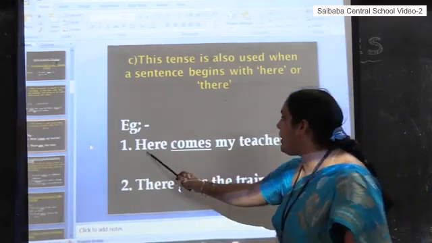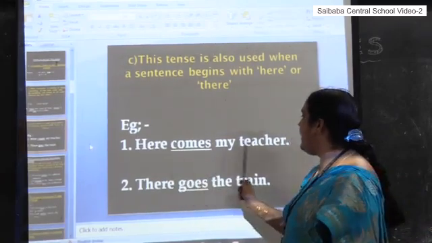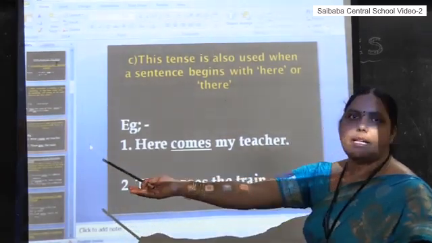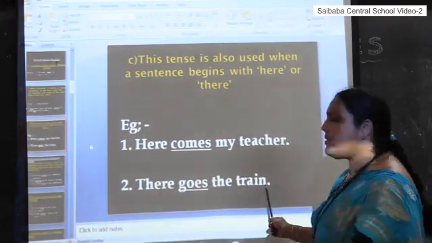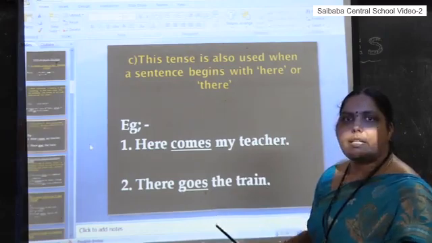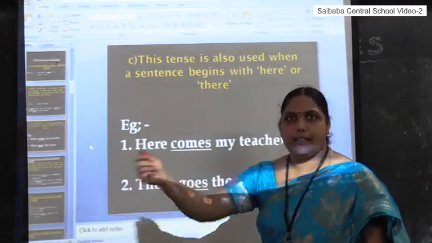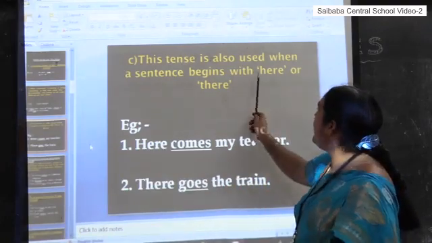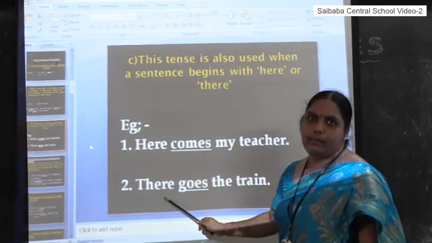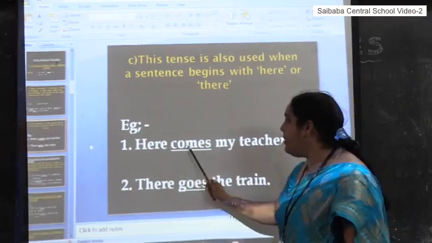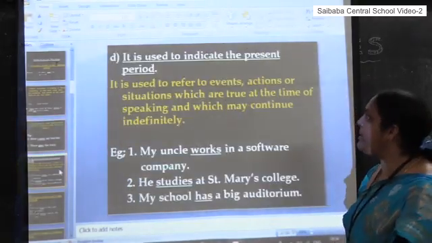Here, word you can observe. So here, present tense verb. Here comes my teacher represents what is happening in front of us. And there goes the train. It means that you are there, witnessing that and telling something. So a here word or there word always indicates present tense. That's why here also we use present tense, simple present.